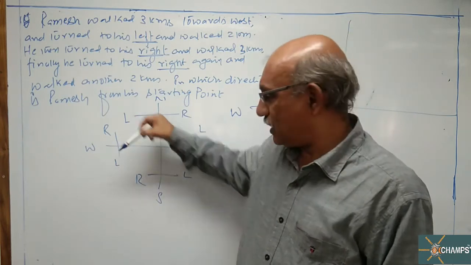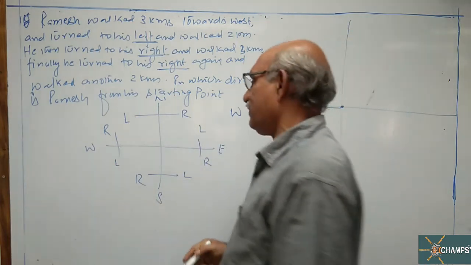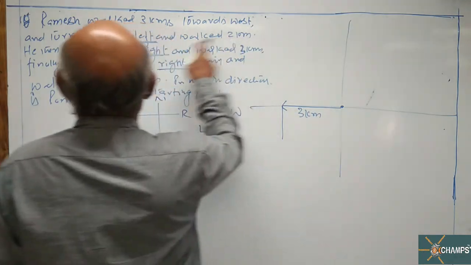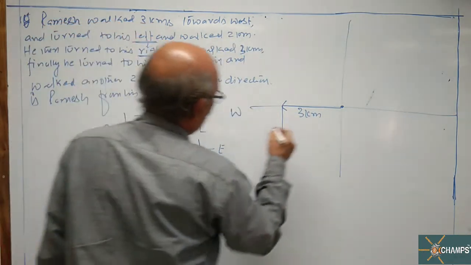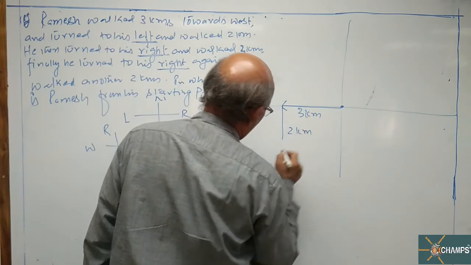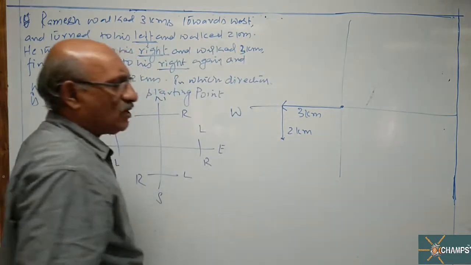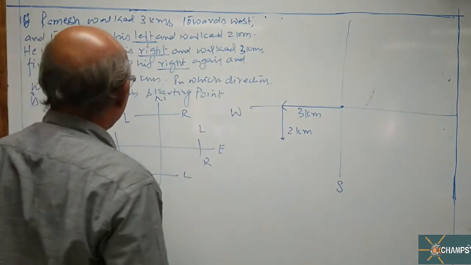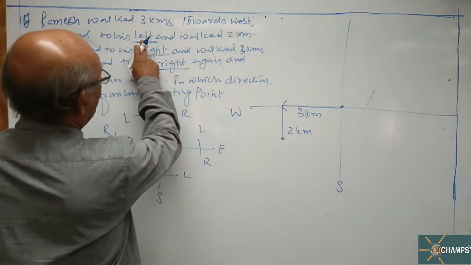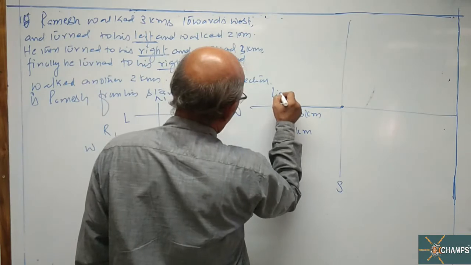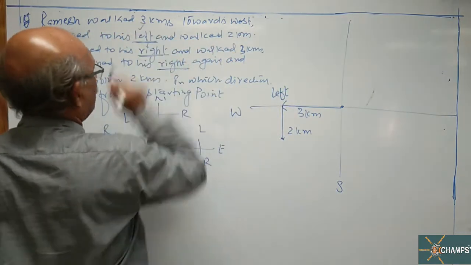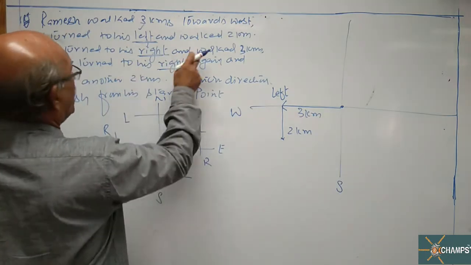South is the left of west. And walked 2 kilometers. Right now this fellow is facing towards the south. So the left turn, the first one, is over, and he walked 2 kilometers.